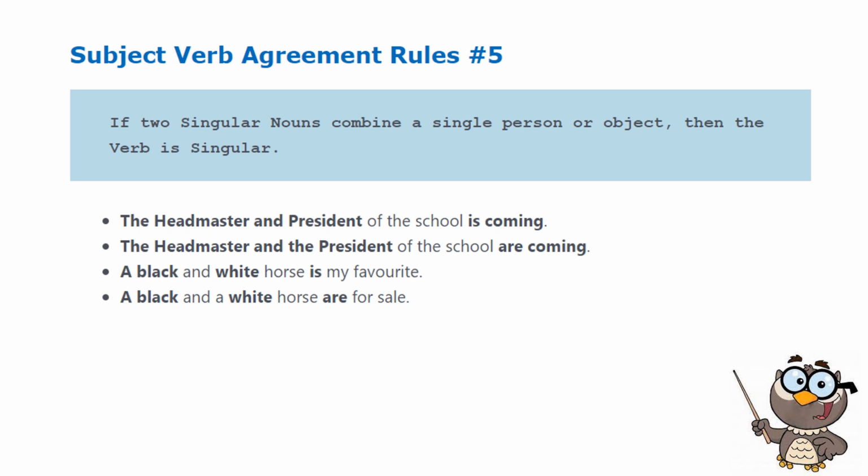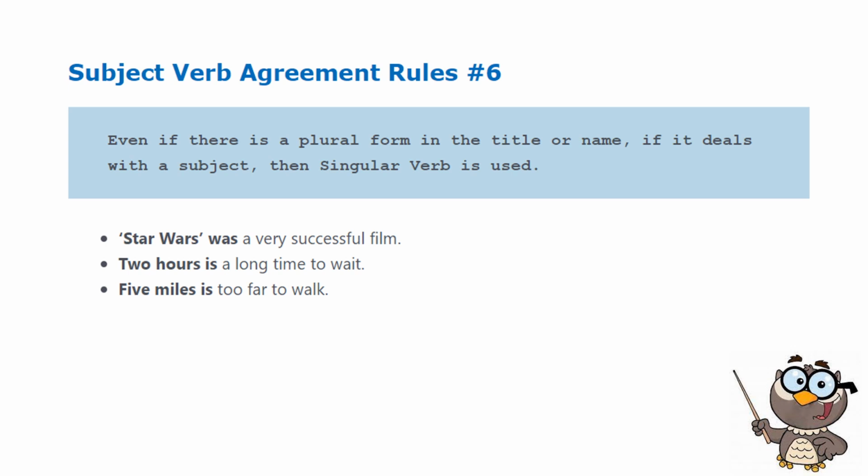Let's go to the next rule. Rule number 6. Even if there is a plural form in the title or name, if it deals with a subject, then use a singular verb. Example: Star Wars was a very successful movie. 2 hours is a long time to wait. 5 miles is too far to walk.